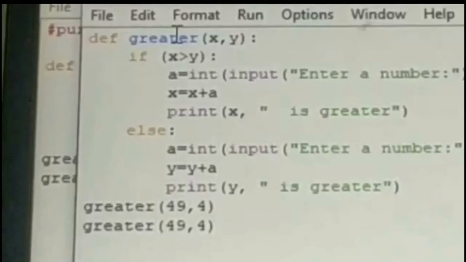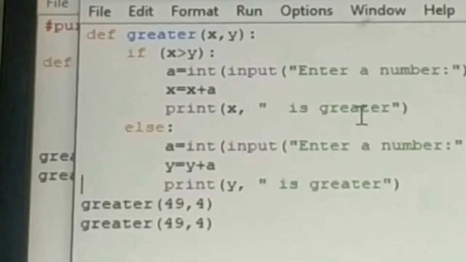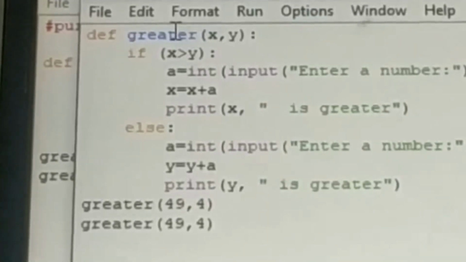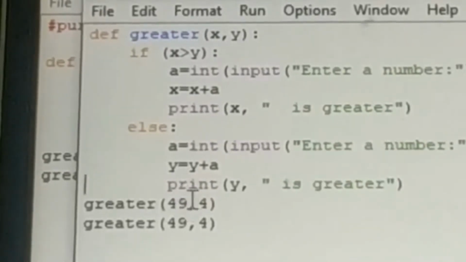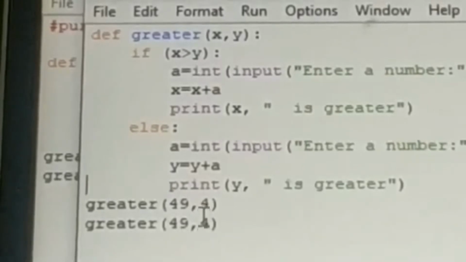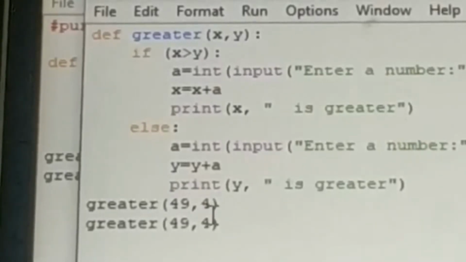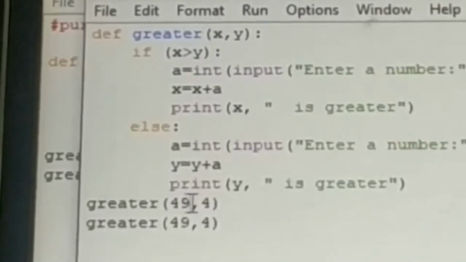Before moving to the topic of impure function, let's see an example for impure function. Here also the same function is given, the same example we discussed in pure function, with the same function name and the same arguments passed. Here also I am passing the same arguments, 49 and 4.